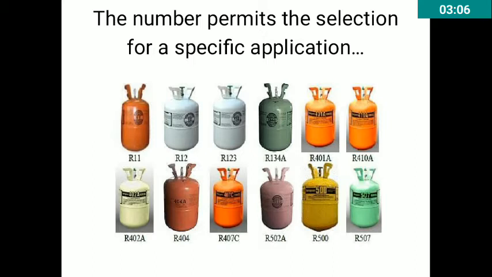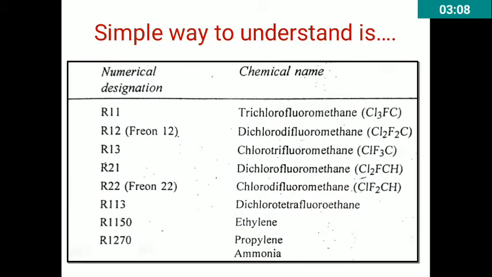Okay, so if I move to examples of primary refrigerants and their chemical constitution, a few are here under. One is R11, trichlorofluoromethane, formula Cl3FC. Next one is R12, also known as Freon 12. Dichlorodifluoromethane is its chemical name and formula is Cl2F2C.